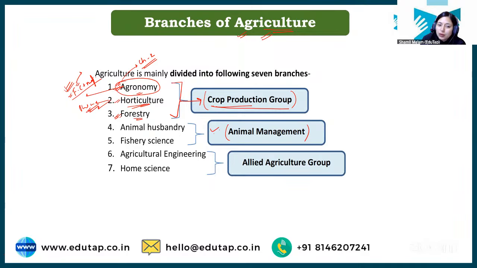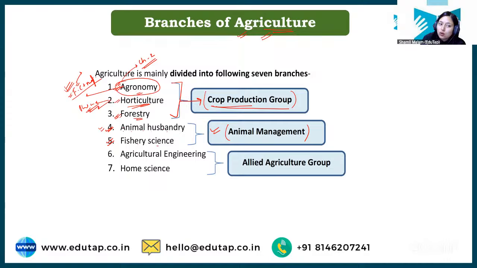Now here what we are doing is managing animals, right? As the name suggests, animal management. So some kind of animal or organism is being managed here. Here we have two branches, animal husbandry and fisheries science. What is animal husbandry? Basically here we are dealing with rearing and breeding of livestock, which includes cattle, cow, buffalo, sheep, and goat. Clear? Poultry is also part of animal husbandry, where we are rearing birds, right? So that is animal husbandry.